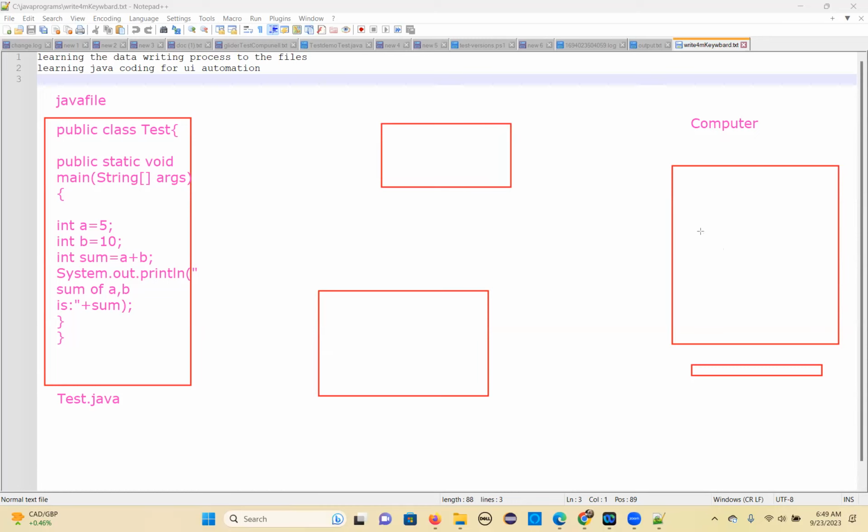So for that, I'm separating all the components of your computer also. Here we have the JVM. So when you install Java, you automatically have a JVM. Inside the JVM, there are components also. So what are these components? Let me tell you.